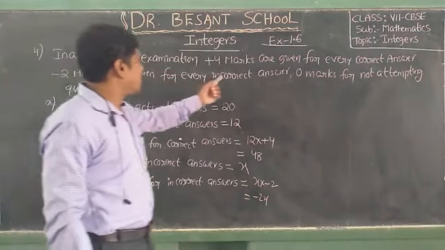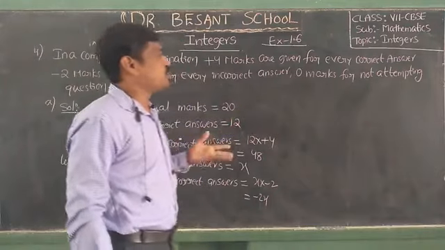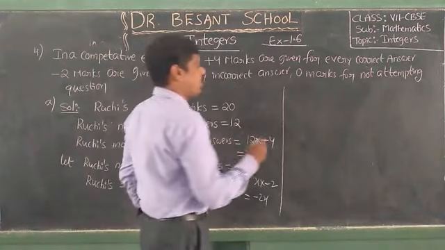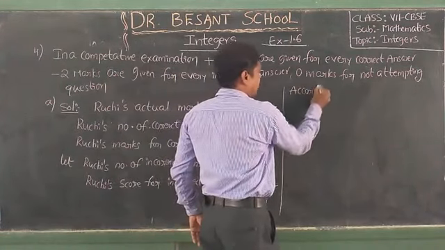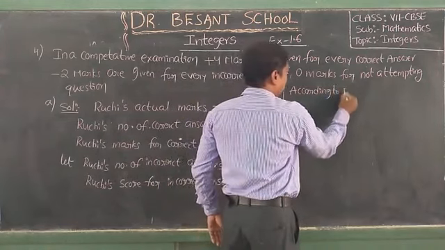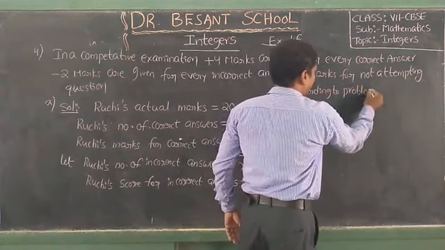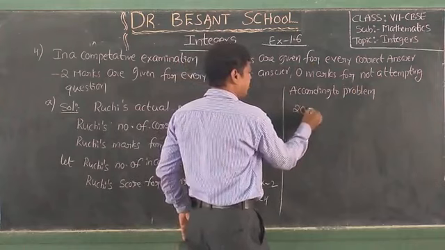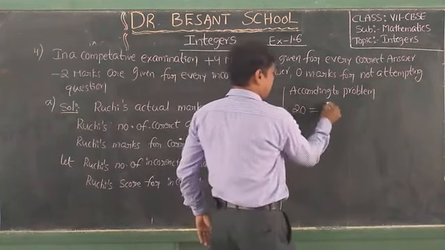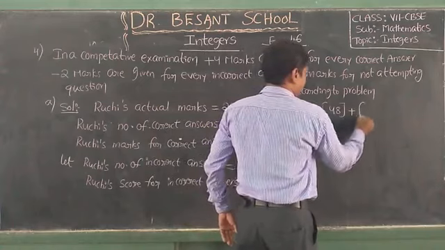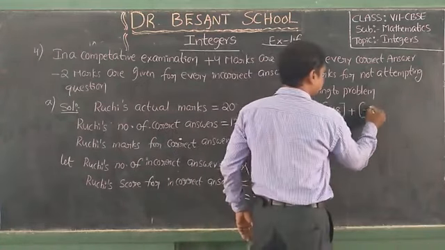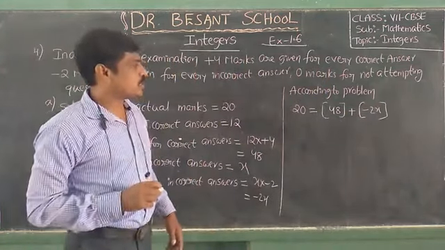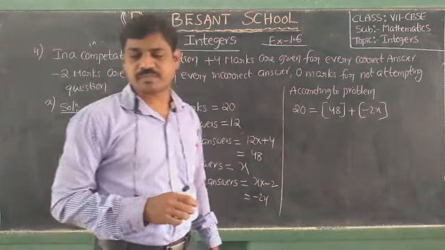So we need not consider not attempting. Why? Because there are 0 marks only for not attempting. So according to the problem, 20 is equal to 48 and this is minus 2x.